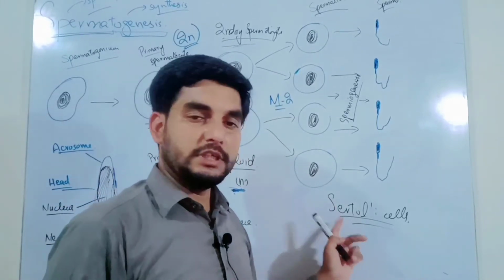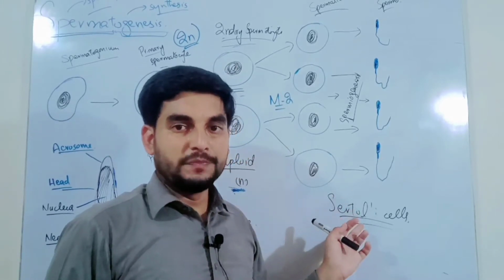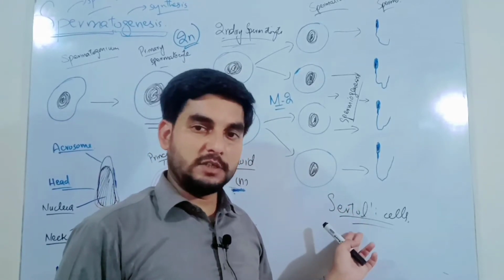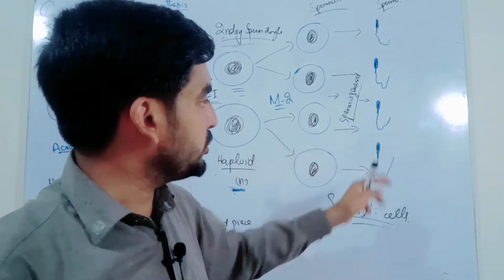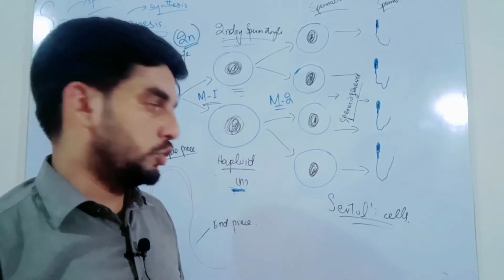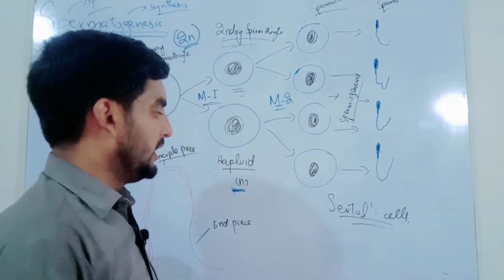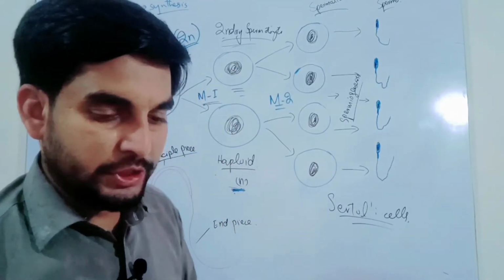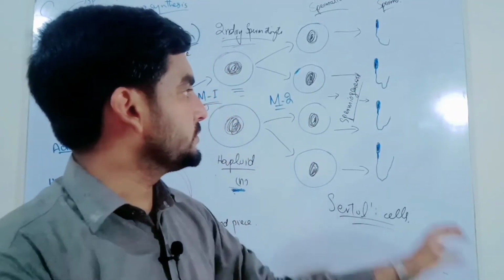The nourishment is done by the secretions of Sertoli cells, and Sertoli cells also have special types of secretion which are involved in spermiogenesis, meaning maturation of sperms. So Sertoli cells are involved in the maturation of cells. From the seminiferous tubules, now these cells are motile, which are sperms.